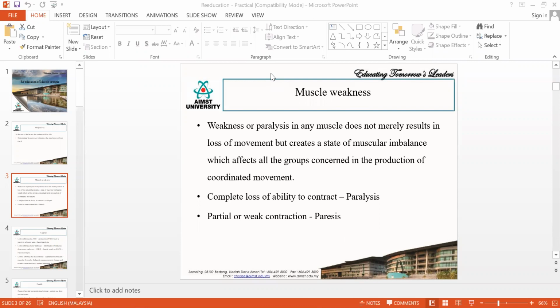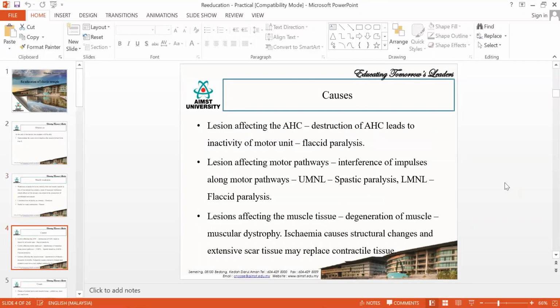So weakness means when the muscle power is from 1 to anything between 3 or 4, then we call it weak. So this is your paralysis. Okay, so paralysis is like completely zero. The muscle power will be completely zero. But paresis means the muscle power will be between 1 to 3, something like that. So that is your paresis.